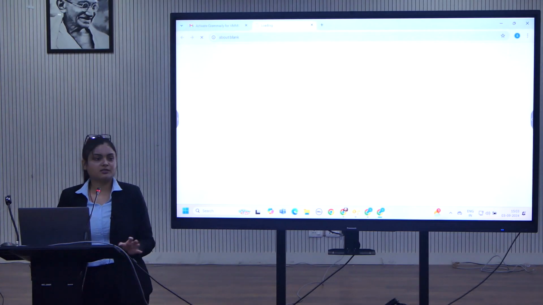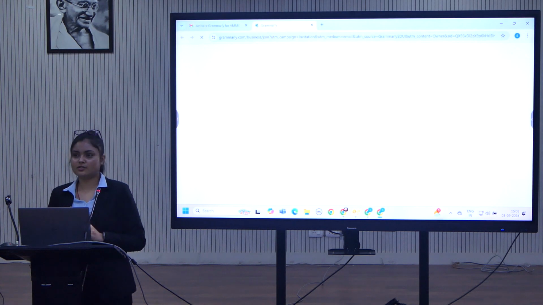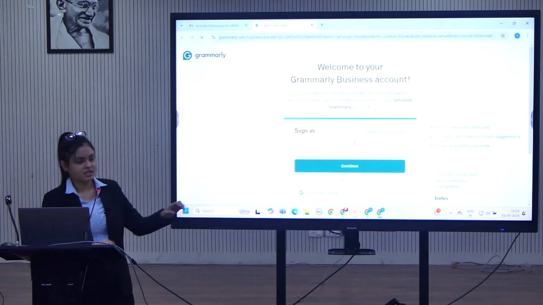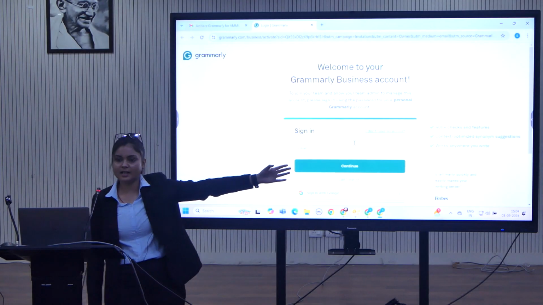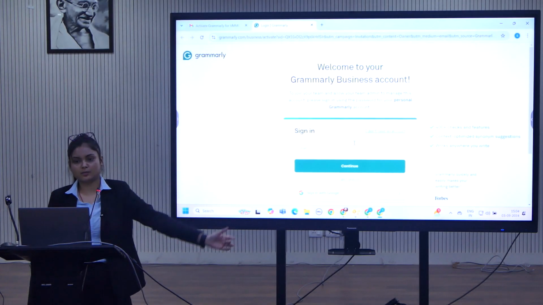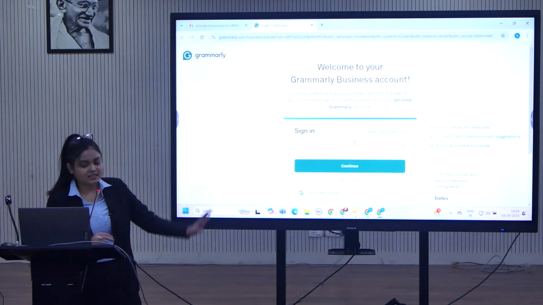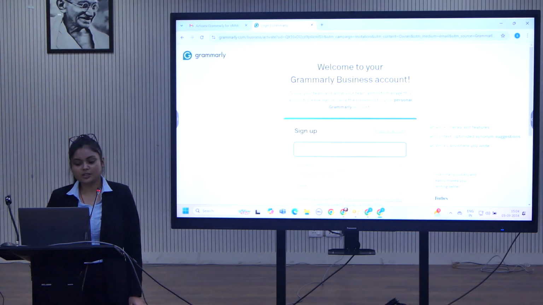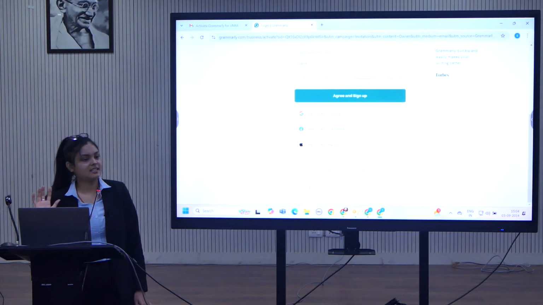Once you click on activate your account, you can set your password. There is a confusion, especially with the students. When they click on activate your account, they see a screen, and when they type their email ID here, the next step asks for a password, and they come to the admin saying they don't have the password. It's not like that. You have to click on I don't have an account, type your email, create your password using 8 characters or more, give your name, agree and sign up.